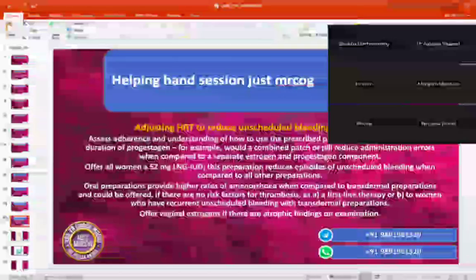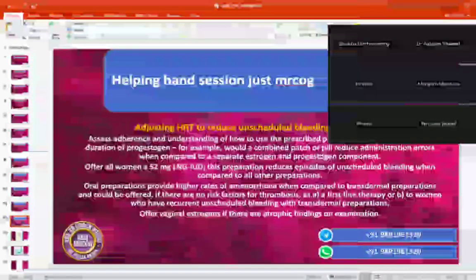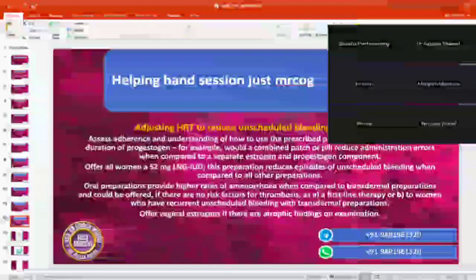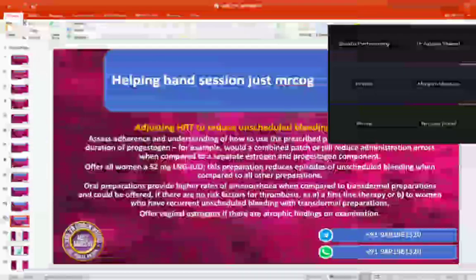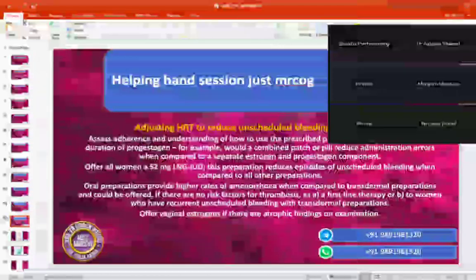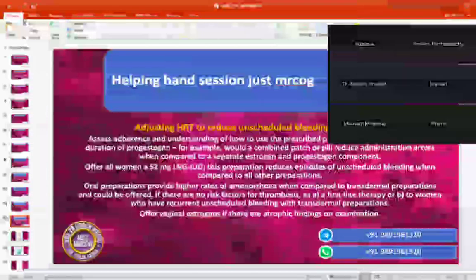Adjusting HRT to reduce unscheduled bleeding episodes. Assess adherence and understanding of how to use the prescribed preparation, including dose and duration of progesterone. For example, would a combined patch or pill reduce the administration error when compared to separate estrogen and progesterone components? So what you are going to ask about the compliance, whether if there is any problem in compliance, then what will be the easier way?